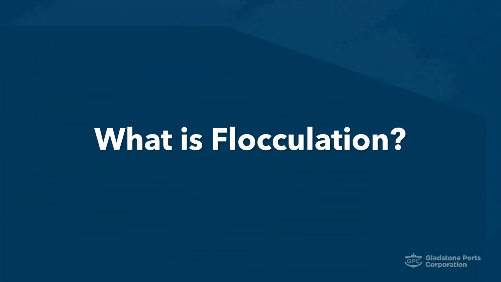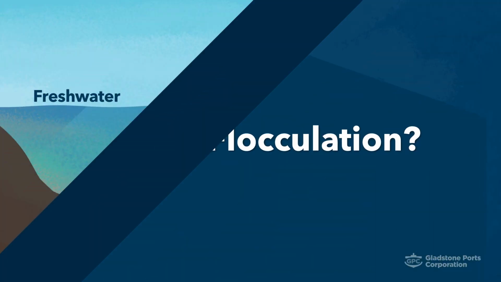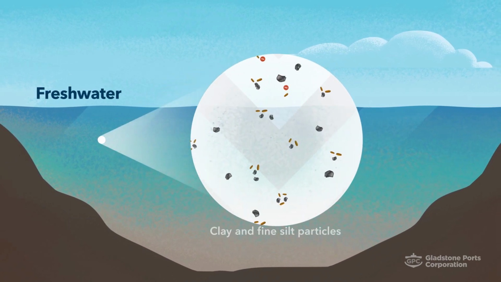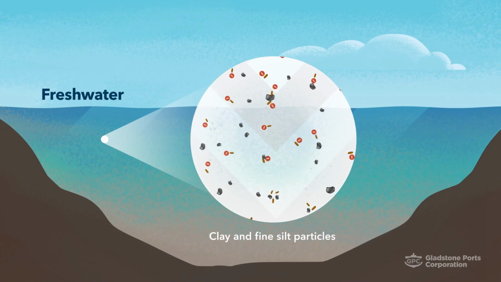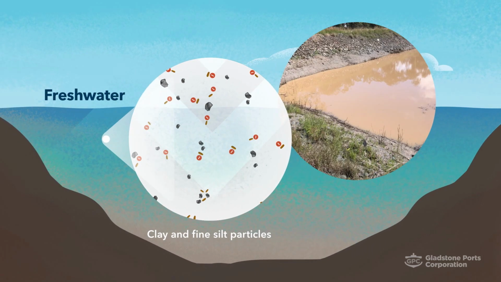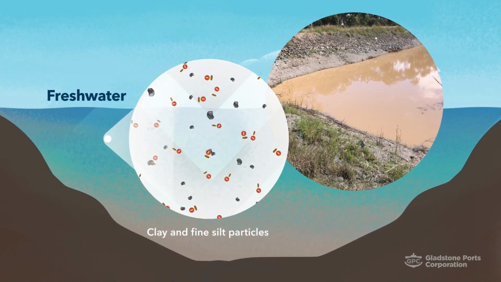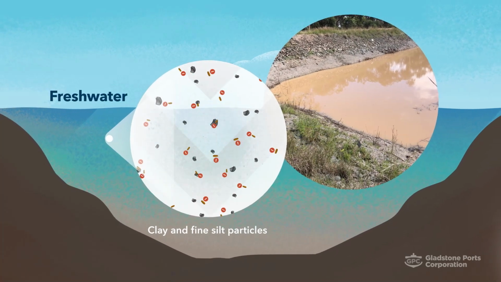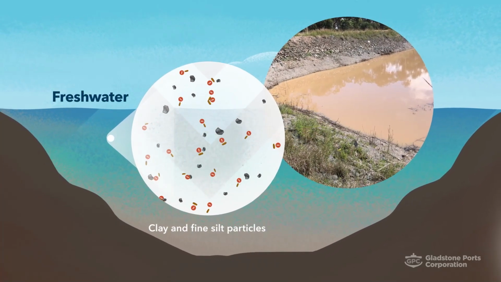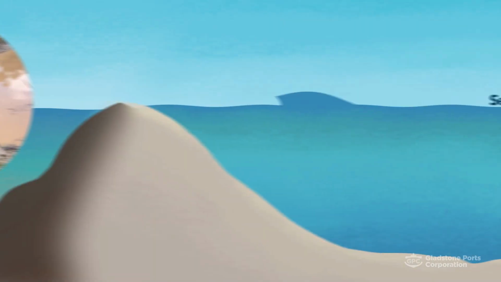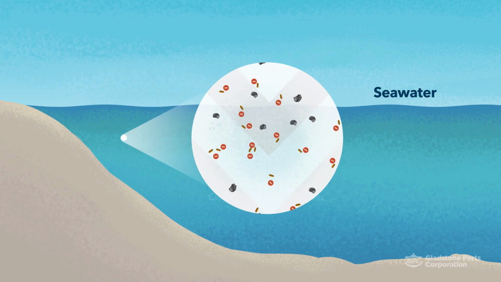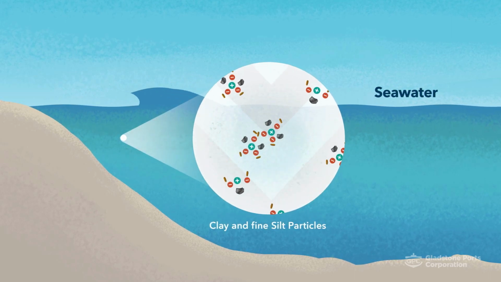What is flocculation? When in fresh water, clay and fine silt particles settle individually. This means the settling velocity, the speed at which the sediment settles, is very low, as can be seen in many Queensland ponds and dams that remain brown or turbid. These particles are of a negative charge and repel each other like magnets of the same charge. However, when clay and fine silt particles in suspension are in seawater, flocculation of the particles can occur.